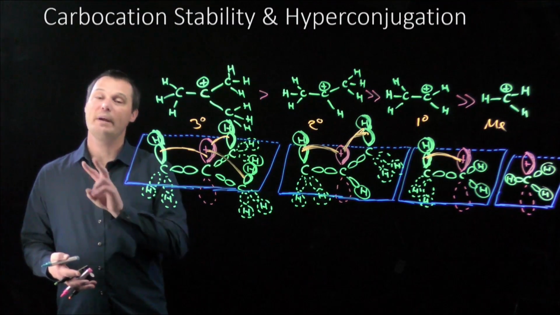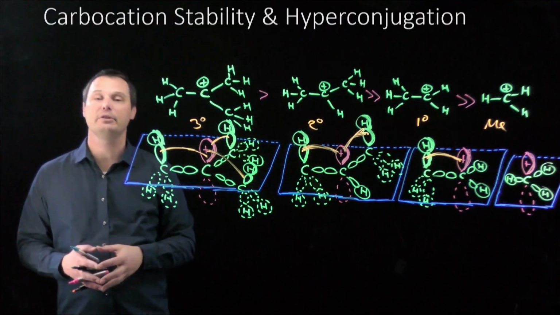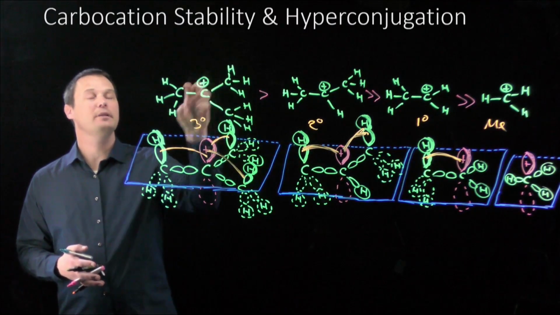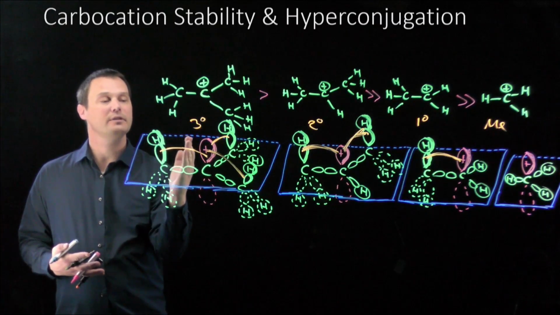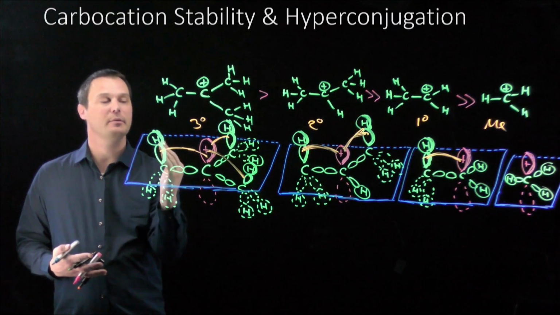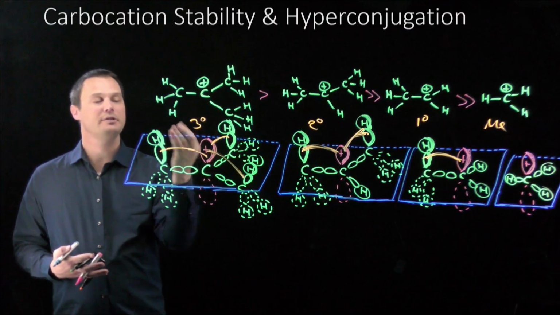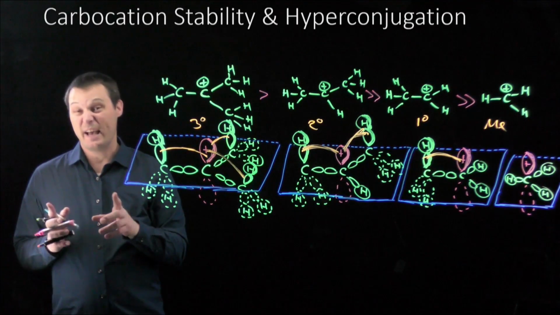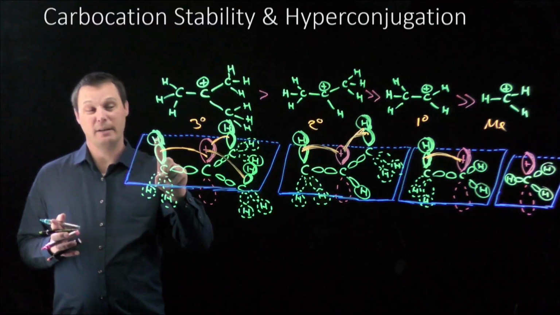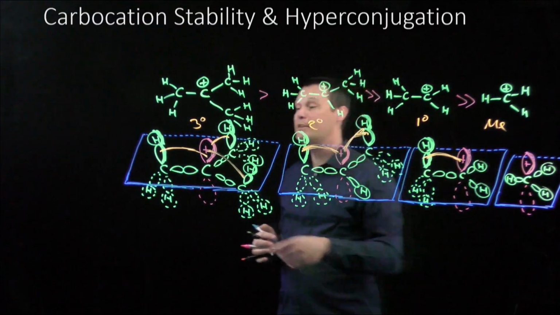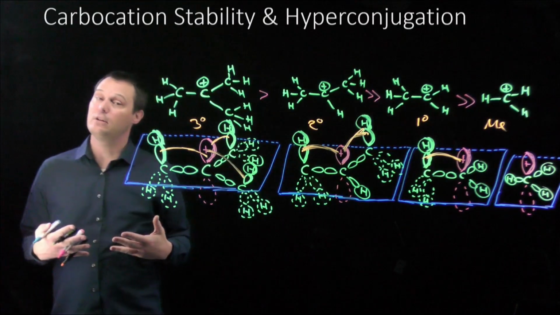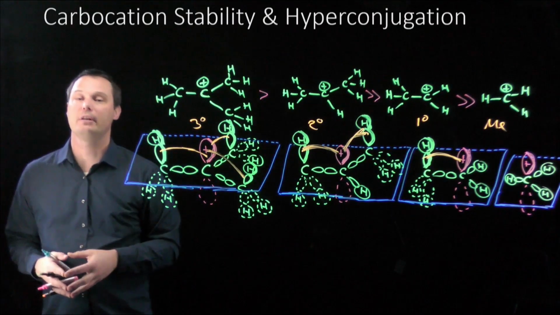So these are 2 ways we can rationalize the carbocation stability trend. The electron-donating alkyl groups make the carbocation more stable, and the way they do that is through hyperconjugation, the leaning over of this electron density from the parallel adjacent sigma bond that allows the positive charge to be more stable, which makes the whole molecule more stable. As an added bonus, sometimes that neighboring bond leans over so far that it falls over and it actually shifts the entire carbon-hydrogen bond over to the next carbon. That's called carbocation rearrangement, and I have a separate video that I'll link to below about that.